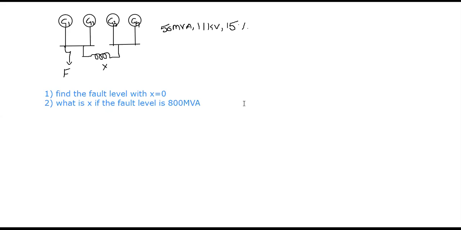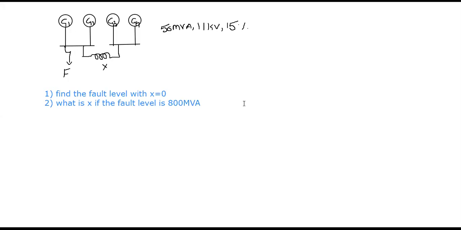That means two generators are connected in parallel, another two generators are also connected in parallel, and those two combinations get connected in series with the X. That is very important here. Later you can substitute the voltages. You can take the proper base values, 50 MVA and 11 kV, as the base values. Why? Because the ratings of all the generators are equal. So directly MVA base is equal to 50 and kV base is equal to 11.